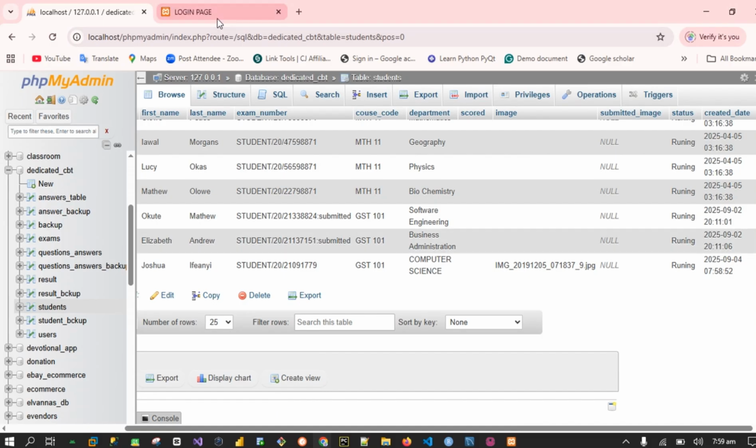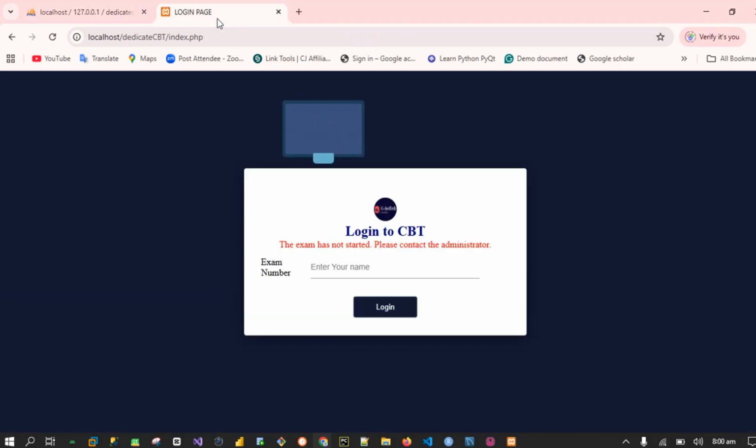Now, what I want us to know here is that the new feature that has been added to curtail impersonation is that it will capture the student before you can start exam. Mind you, when I was registering myself just now, I used a passport. Okay, mind you, that passport can serve as the passport you use in getting admission, or the passport you use during registration into that university or that institution.